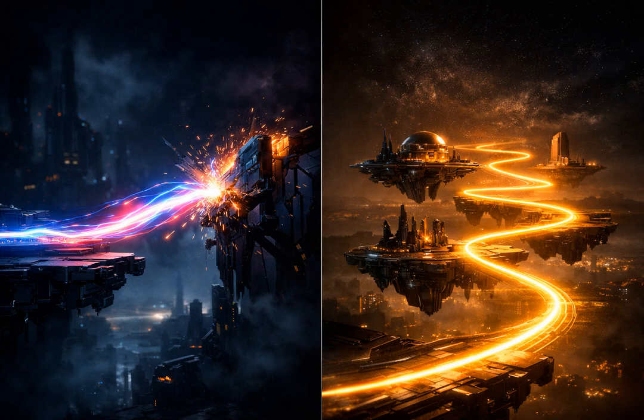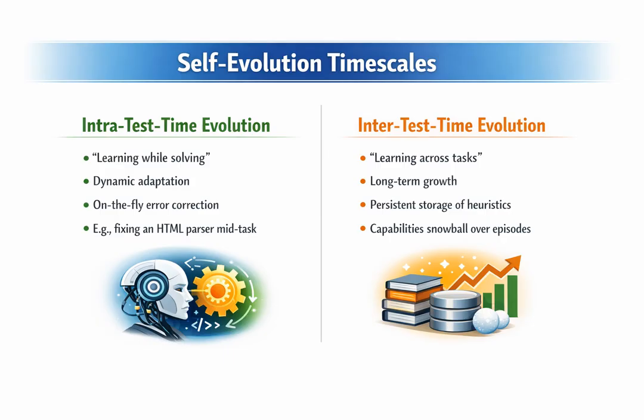This evolution happens fundamentally on two completely different timescales. First, we have what is known as intra-test time evolution. You can think of this as learning while solving. The agent adapts dynamically during the actual execution of a single task. For example, if an agent tries to parse a specific web page to find a price, but the HTML format is entirely different than it expected, it uses its internal reflection capability to correct the error on the fly. It will autonomously devise and try a different parsing strategy before ultimately returning an answer to the end user.